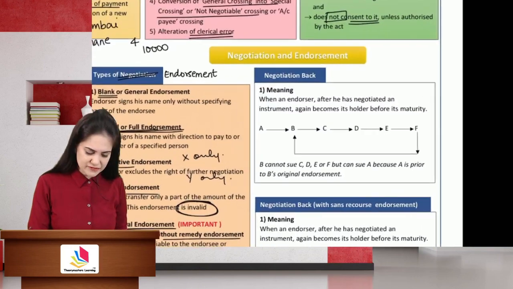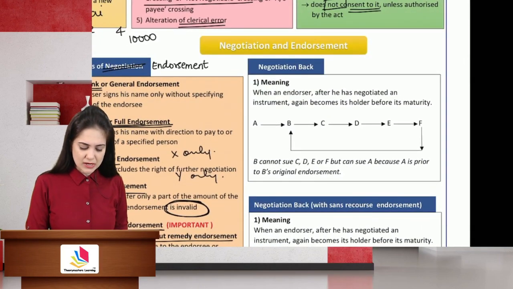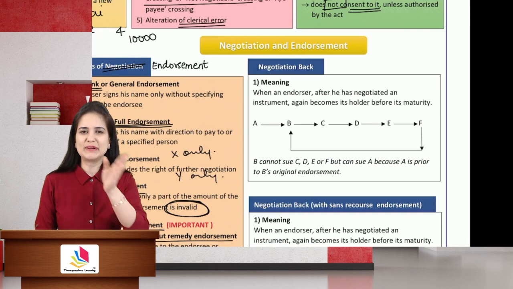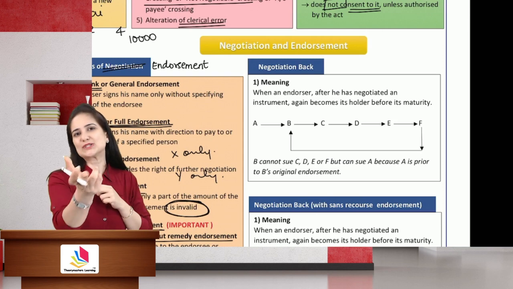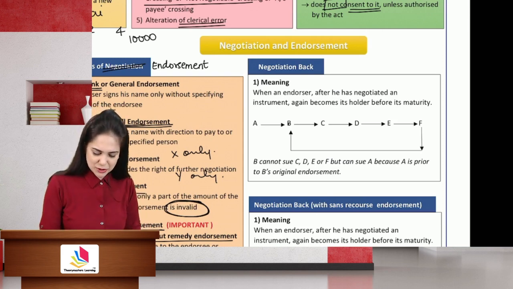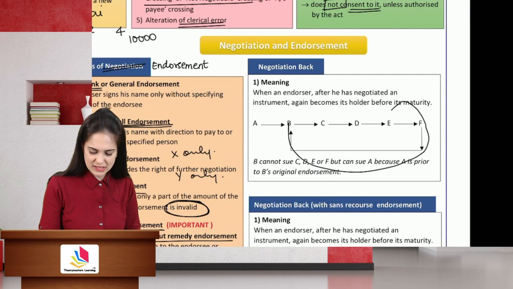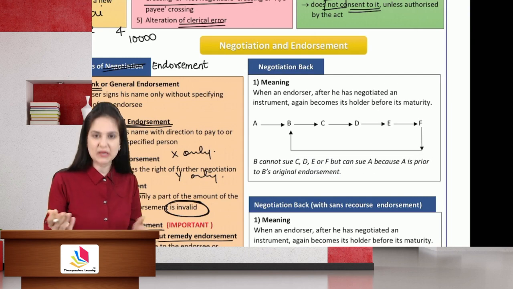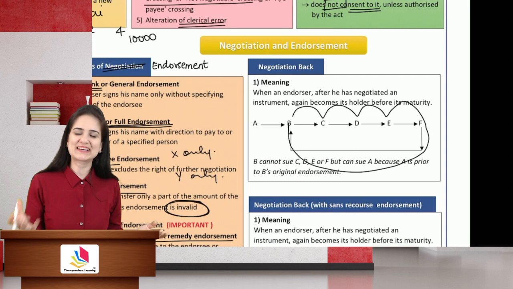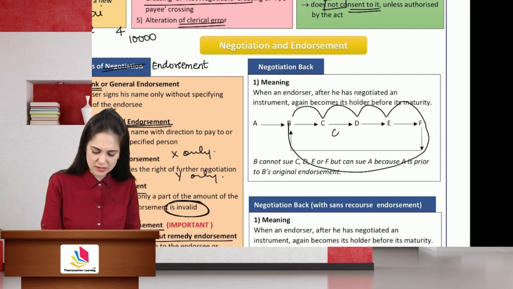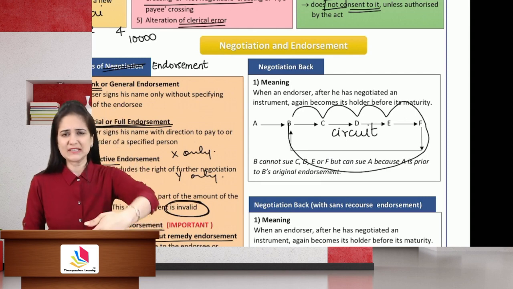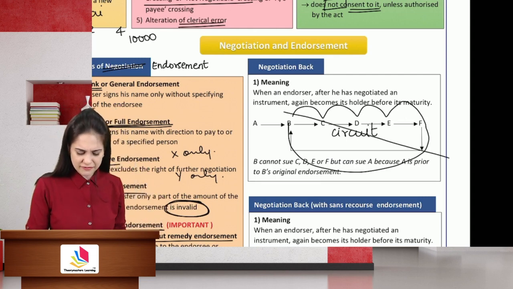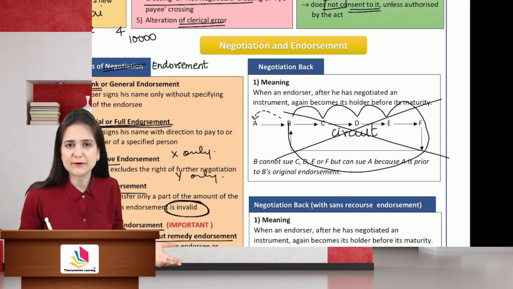The last part of this act, negotiation back. Now, A has endorsed the instrument to B, B to C, C to D, D to E, E to F, and F again to B. Instrument is dishonored. So B can take action against his prior party F, F against E, E against D, D against C, C against B. B started filing the case and case is filed against him. This forms a circuit. Law says you started filing the case and case is filed against you. Leave it. Don't file case against them. Directly file case against a party who is not a party to the circuit.